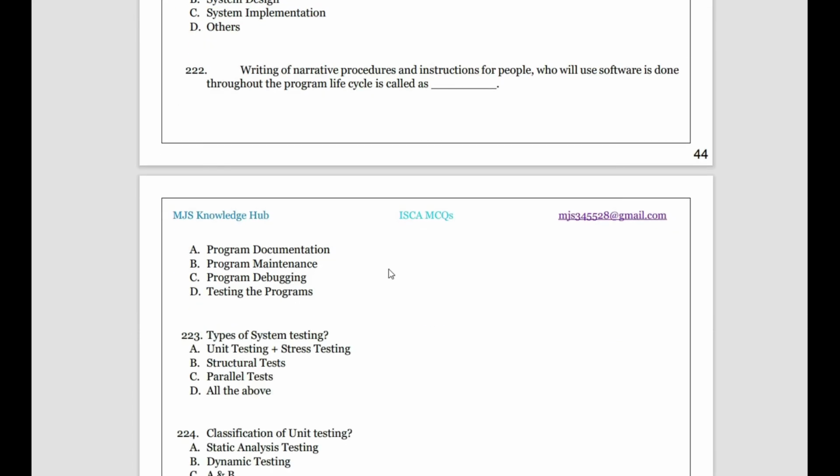Then writing the narrative procedure and instructions for the people who will use the software is done through the program lifecycle stage called dash. So it is writing a narrative description to use the software. Writing something comes under maintaining the documents, so program documentation will form the answer to it, right?